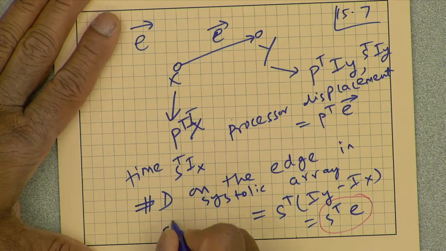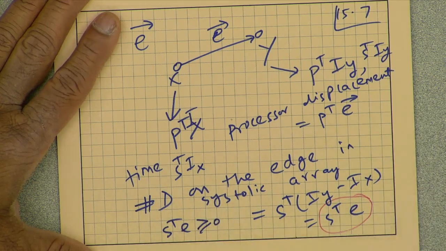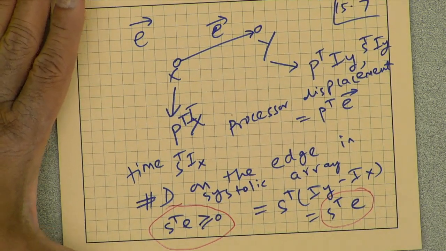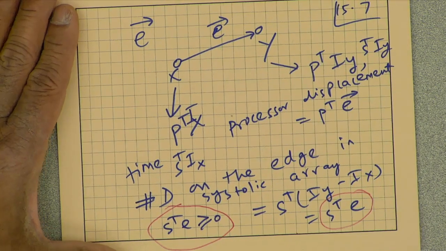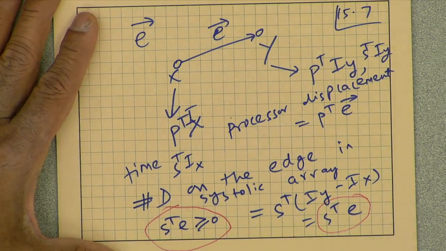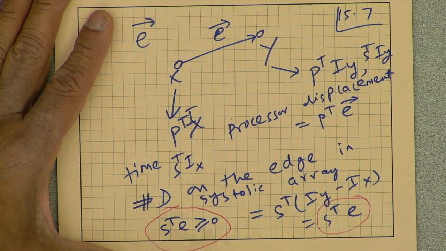Well, because the number of folded delays is S transpose E, S transpose E must be greater than or equal to 0. The number of delays on an edge cannot be negative, because that would imply non-causality. So, we must choose the scheduling vector such that S transpose E is non-negative.